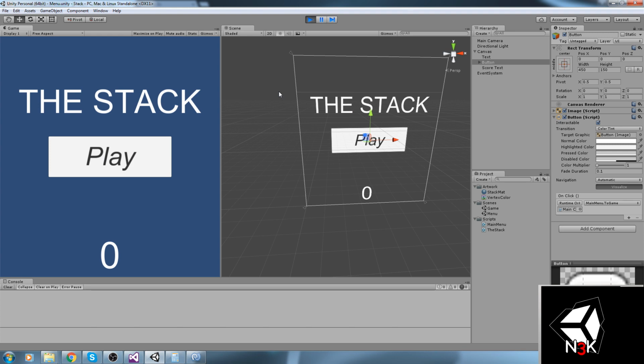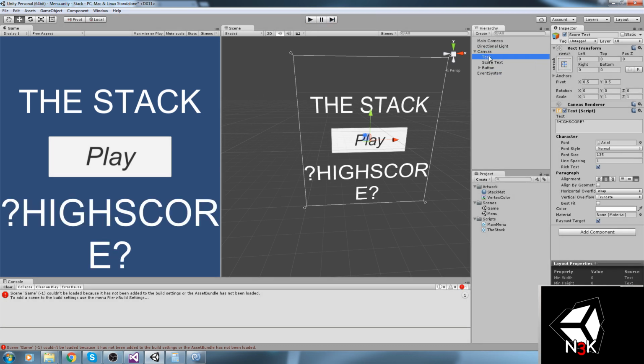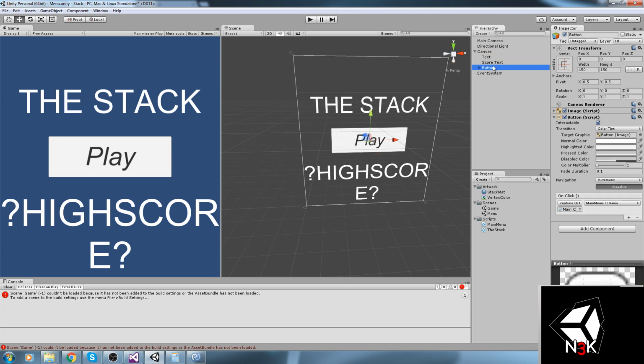My button doesn't seem to be interactable right now, and I think that's because it is in the wrong order. So if I put it at the very bottom like this, I'm able to click it. That's because my text rect transform is too big. So when I click, it's actually thinking that I'm clicking on the text. So if I put it at the very bottom, then it's the UI element that is on top, and that's the one I can click.